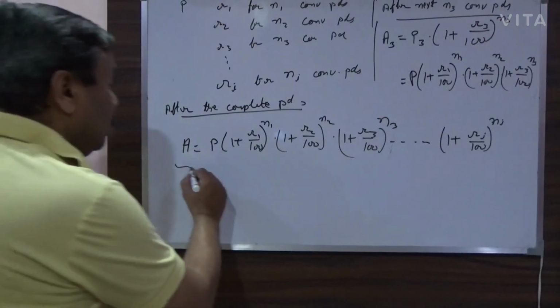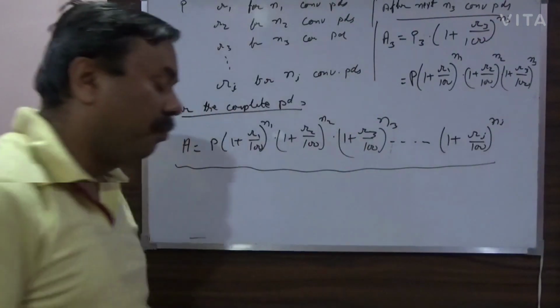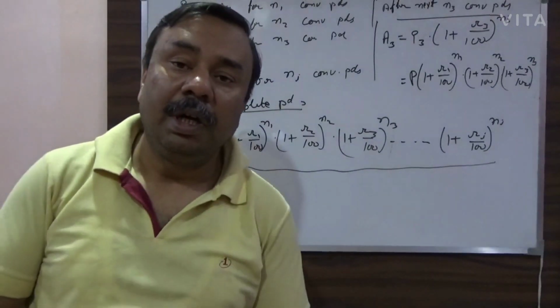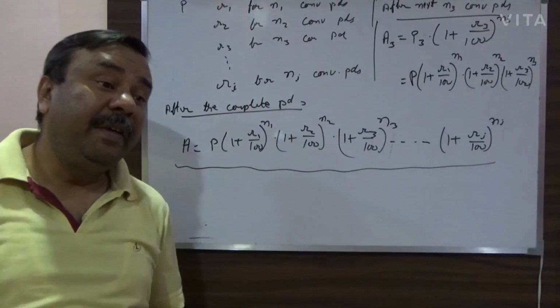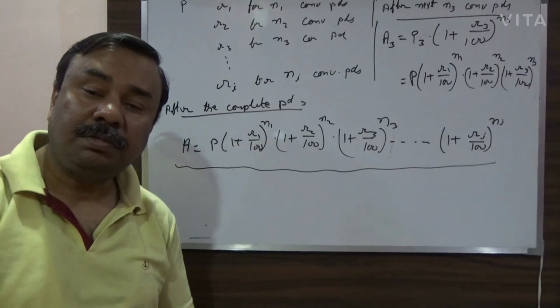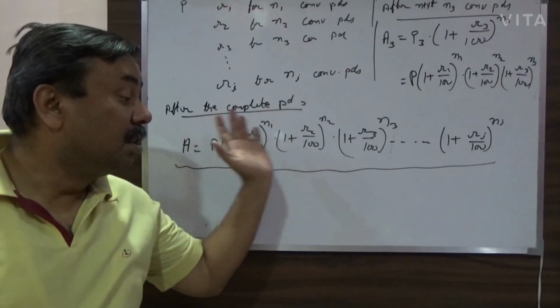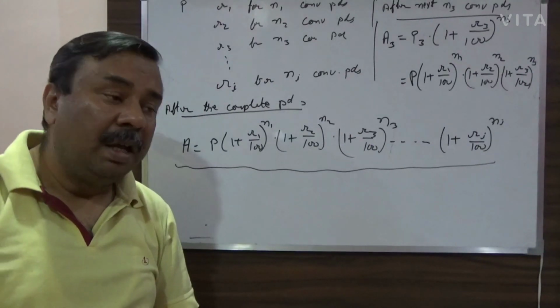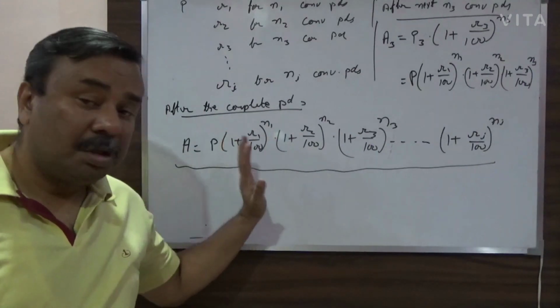Okay, so this is your formula to find out the compound interest if the rates are changing in this way. Okay, so I think you have understood.